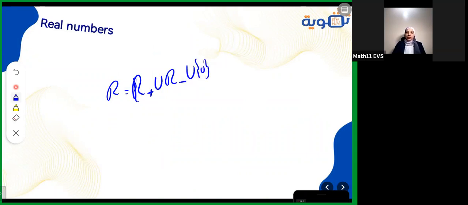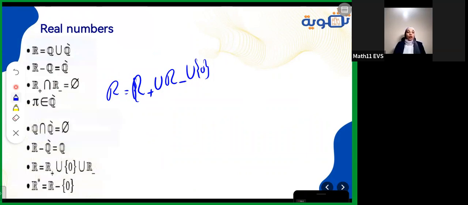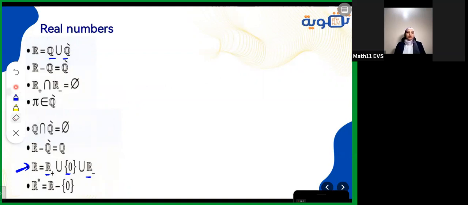So R is R positive, R negative, and the 0. Also, we can write it in this form, Q union Q dash. Then after that, we studied that if you have all the real numbers without the rational numbers, of course, the remainder will be the irrational numbers.